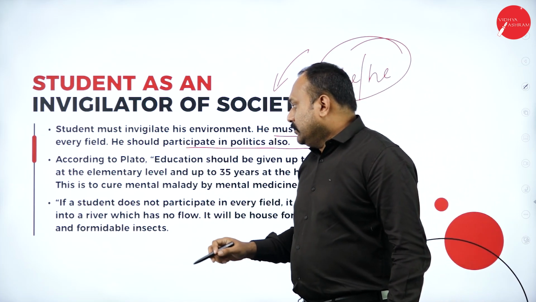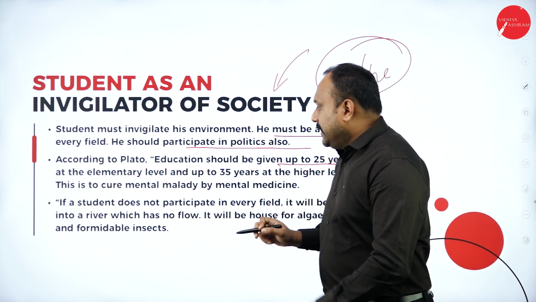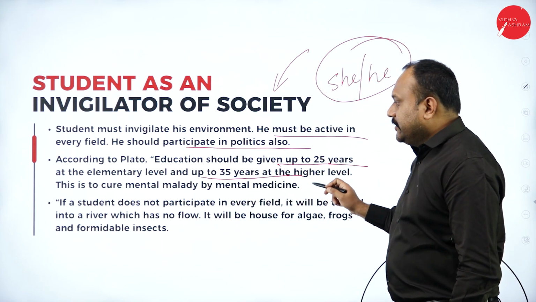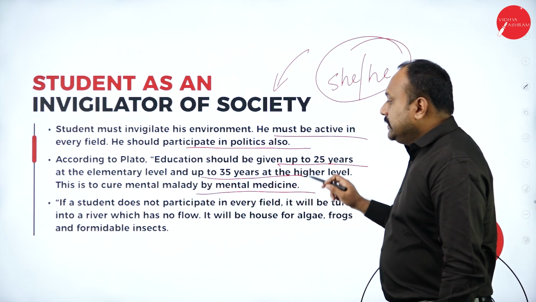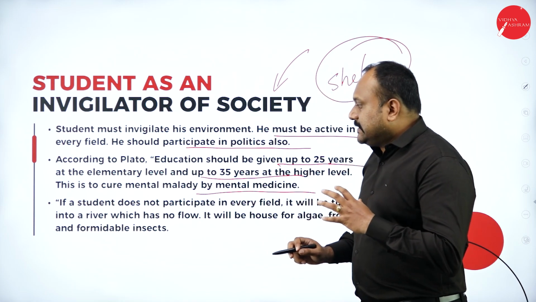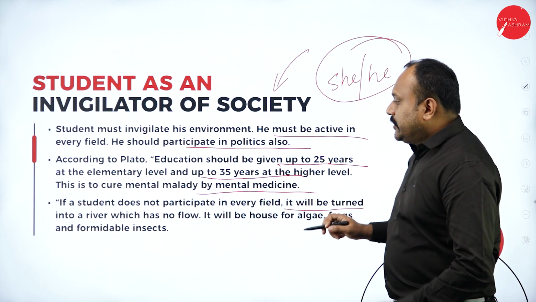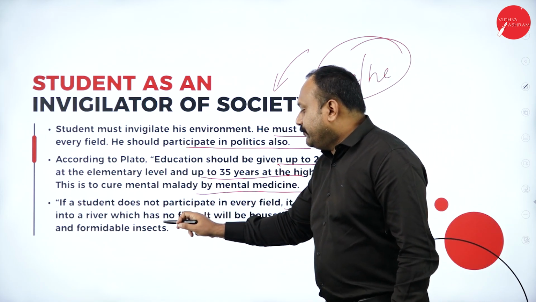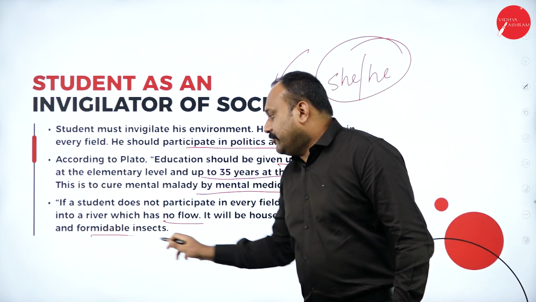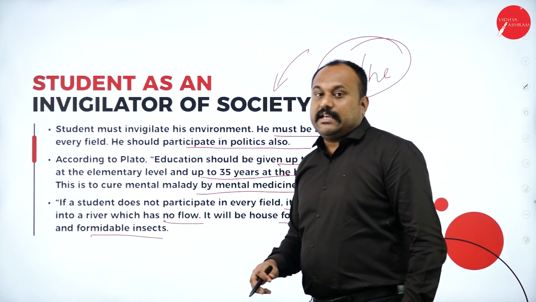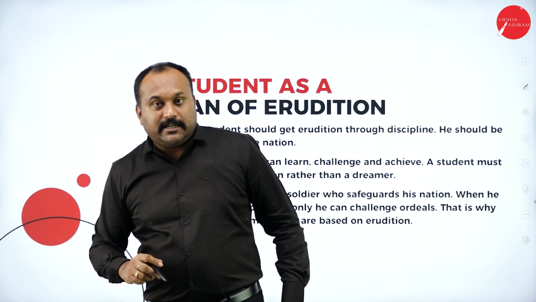According to Plato, education should be given up to 25 years at the elementary level and up to 35 years at the higher level. If a student does not participate in every field, he will turn into a river which has no flow. It will be the house for algae, frogs and formidable insects, is what he says. That's why we should be the invigilators of the society.